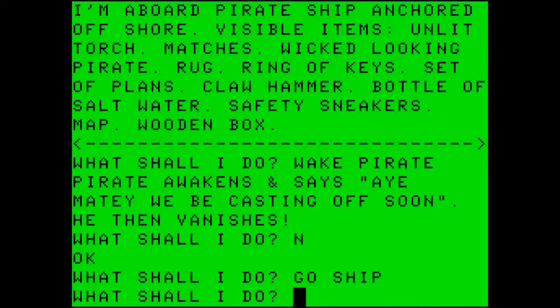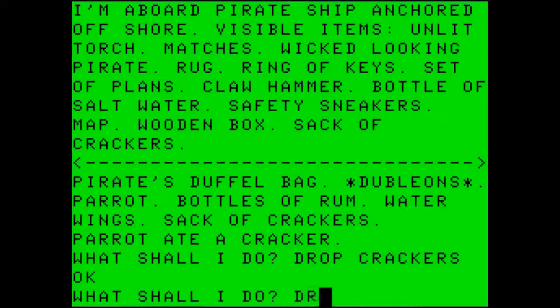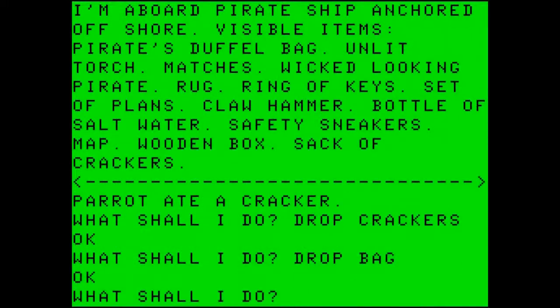So we are back aboard the ship, and we have all of these items. Let's do an inventory. Let's see what we're carrying. We are carrying the duffel bag, the doubloons, the parrot, the bottles of rum, the water wings, a sack of crackers. Parrot ate a cracker. So let's drop the crackers. And drop the bag. Let's drop the parrot.